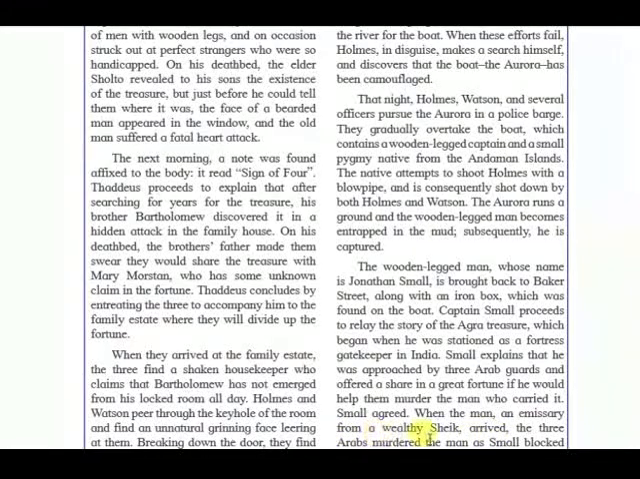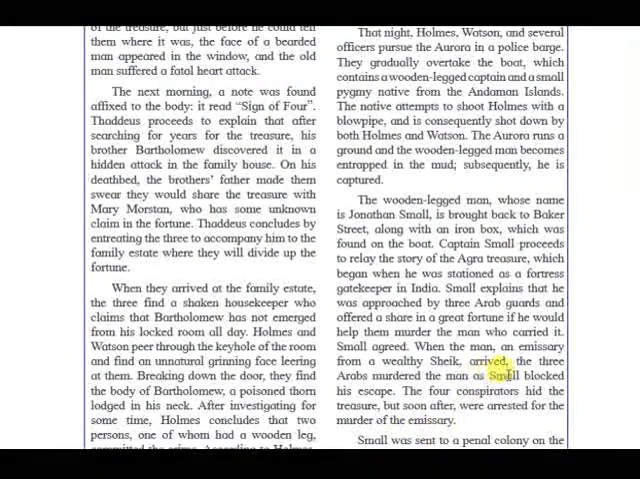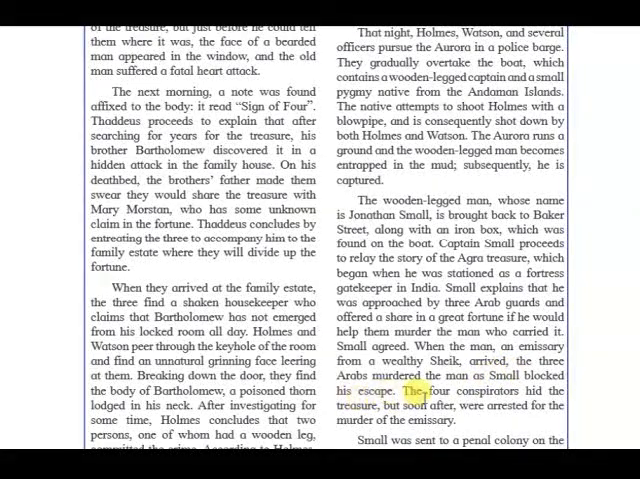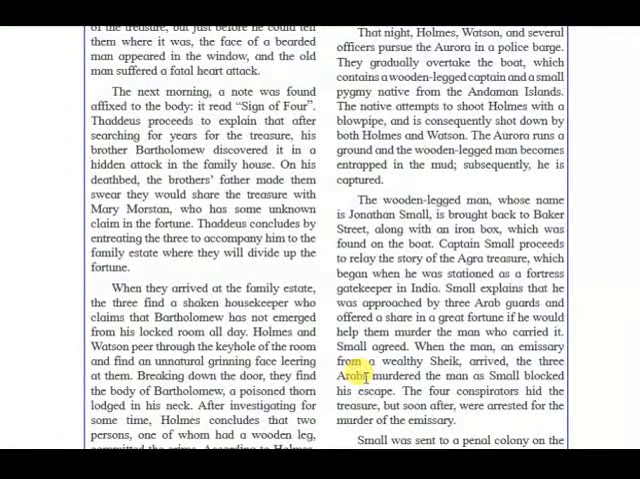When the man, an emissary from a wealthy sheikh, arrived, the three Arabs murdered him as Small blocked his escape. The four conspirators hid the treasure, but soon after they were arrested for the murder of the emissary. So unfortunately, even though they murdered that particular emissary, they got caught, and soon they were sent to different jails.